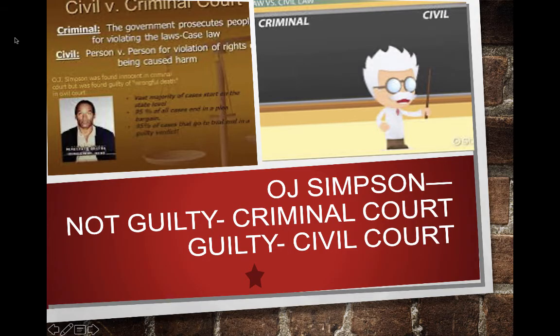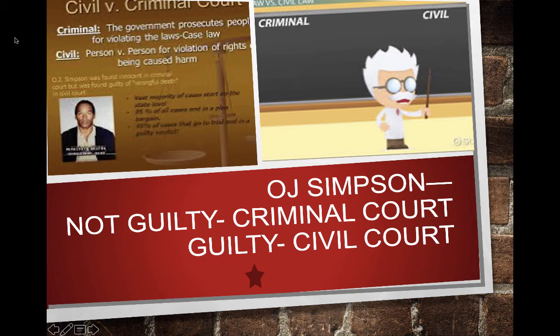All right, so another case that I'll go over again in the future, but is O.J. Simpson. In the criminal court, the burden of proof was beyond a reasonable doubt. He was looking at prison time. He was found not guilty.